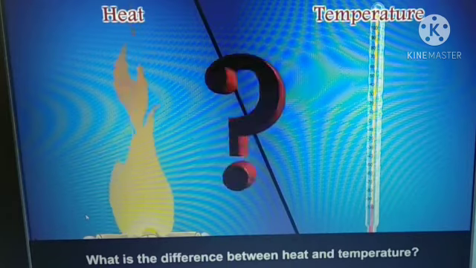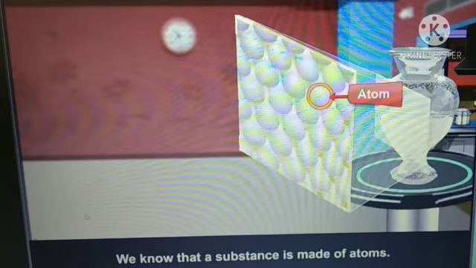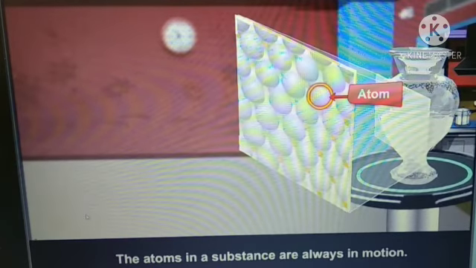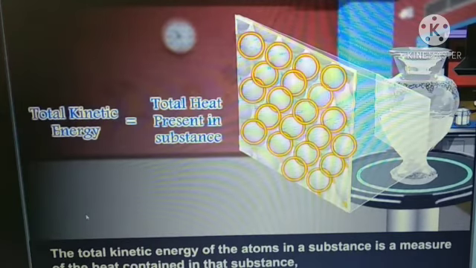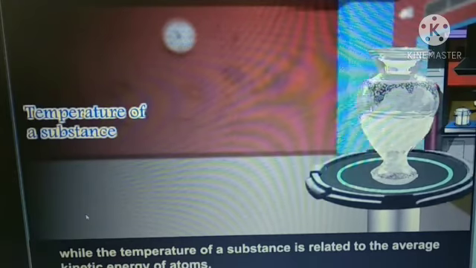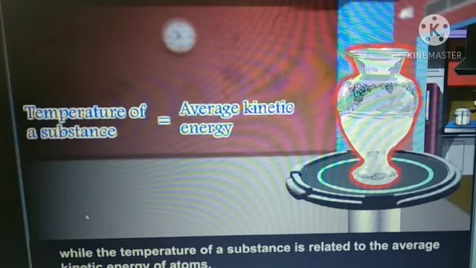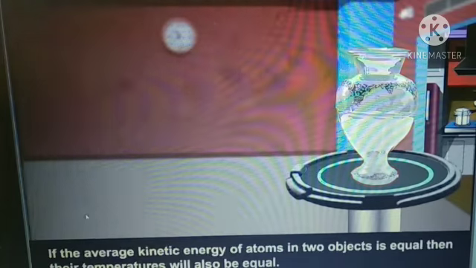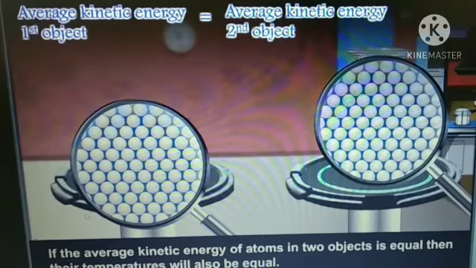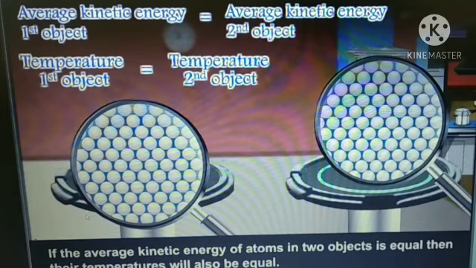Heat and temperature. What is the difference between heat and temperature? We know that a substance is made of atoms. The atoms in a substance are always in motion. The total kinetic energy of the atoms in a substance is a measure of the heat contained in that substance, while the temperature of a substance is related to the average kinetic energy of atoms. If the average kinetic energy of atoms in two objects is equal, then their temperatures will also be equal.